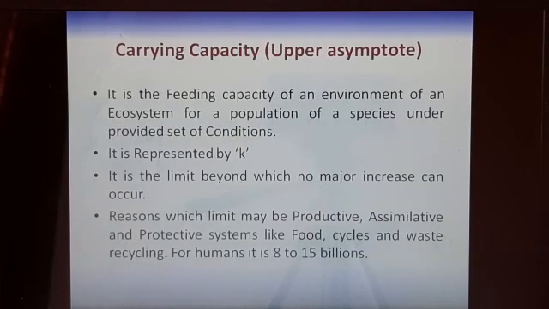Now is the carrying capacity, which is the upper asymptote, we also say. That is, what is the feeding capacity of an environment. It is not that the number of individuals keeps increasing and the environment is not supporting. There may be adverse conditions in case of space, shelter, or food. So the carrying capacity is a certain limit up to which the environment can support a population. We represent it by K. It is the limit beyond which no major increase can occur. The maximum limit has been reached.